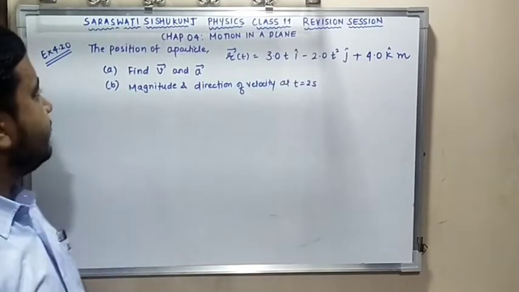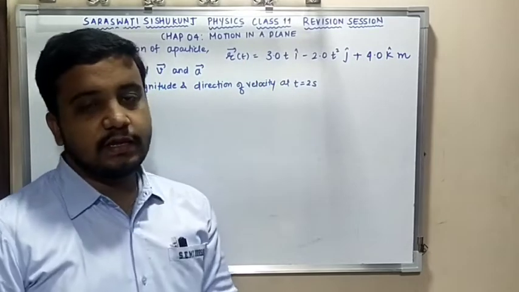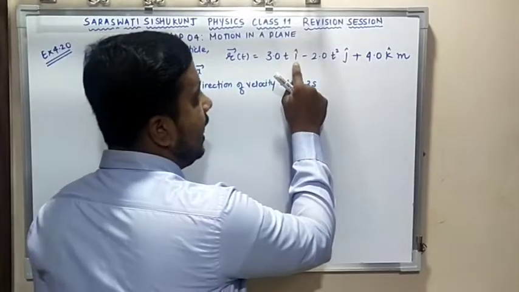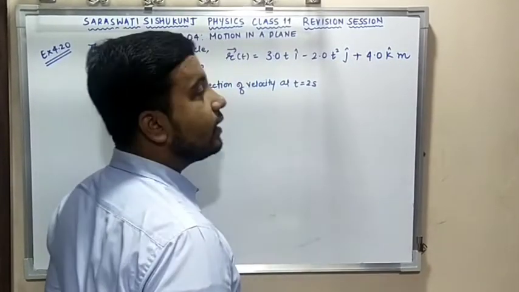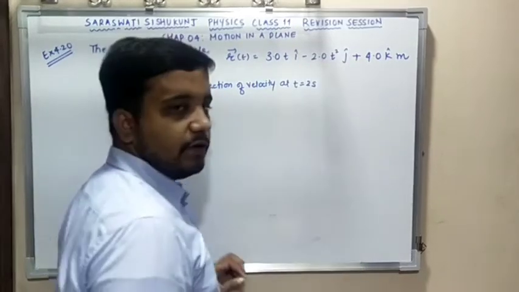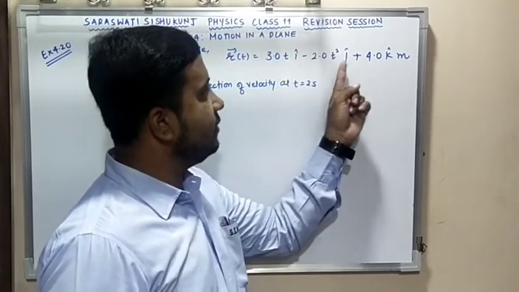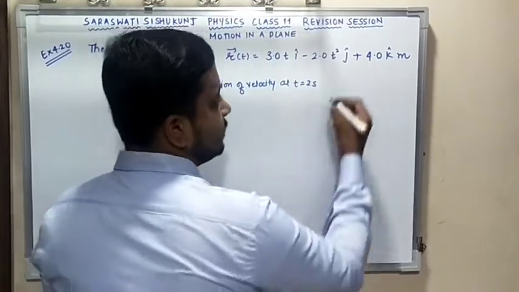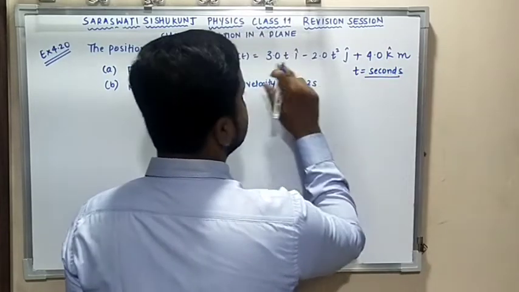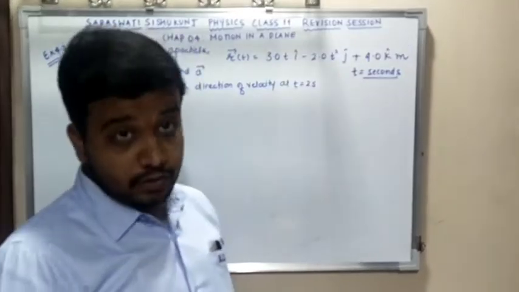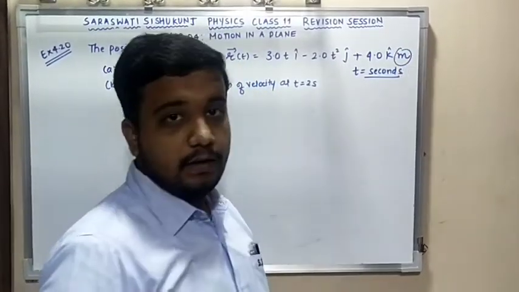In this question, 4.20, they have given the position of a particle that is represented by R, which is in the equation 3t i minus 2t square j and 4k. Clear? Where i, j, k represent the unit vectors for the x-axis, y-axis, z-axis. Also it is a function of time, we can see over here. Position is a function of time, and t, they have mentioned, is in seconds. And the coefficients are taken in such a way that they give the proper unit of R to be meters. Clear?